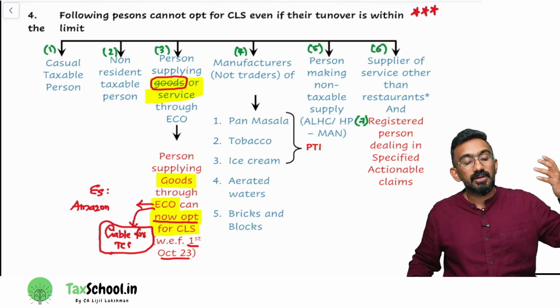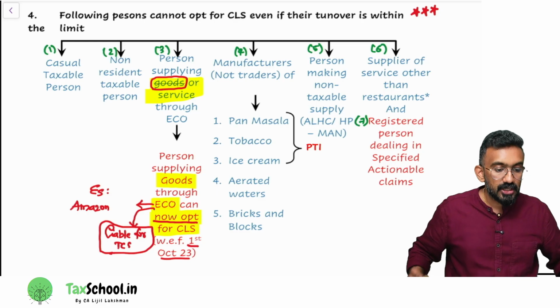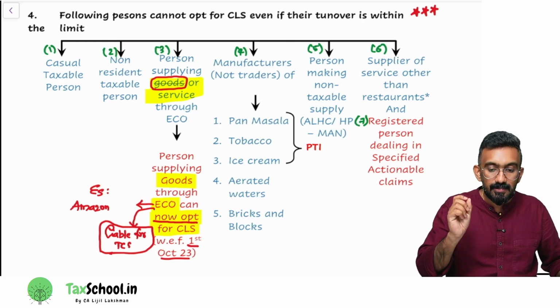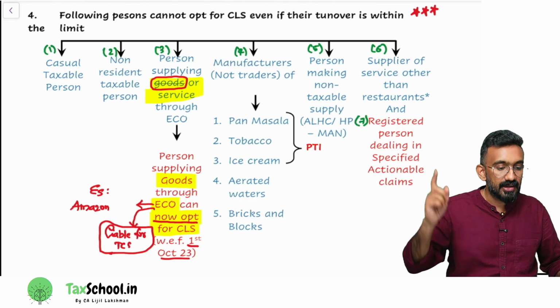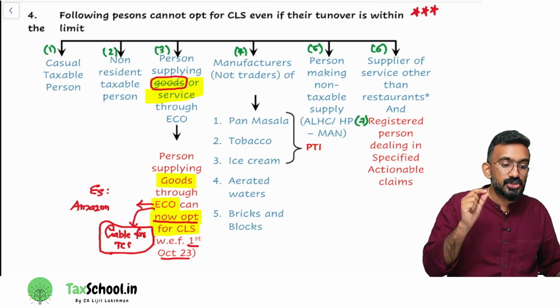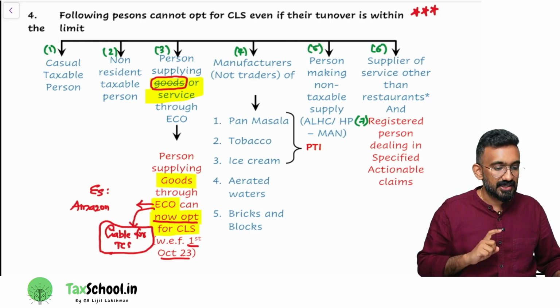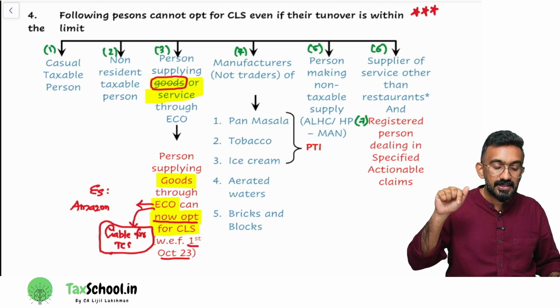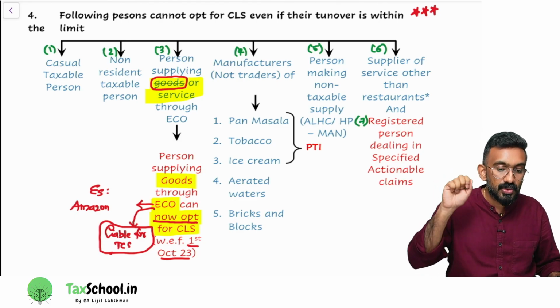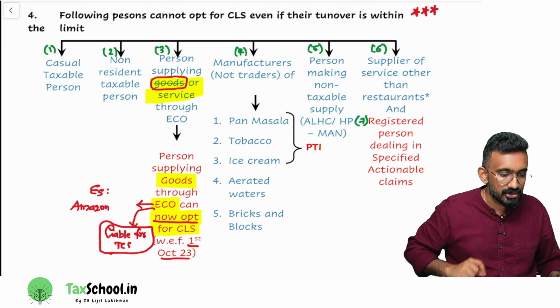Then why did the government not allow them to do so? Because if you are registered as a seller in Amazon, you will sell all over India. But if you are under composition levy scheme, you should not make what supply? You should not make any interstate supply. So they said people who are selling on Amazon should not opt for composition levy scheme.